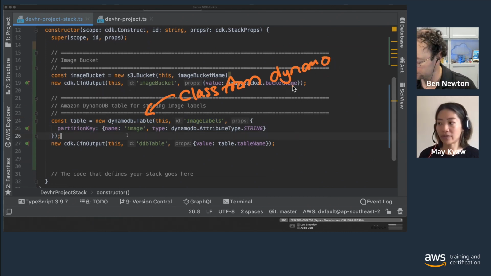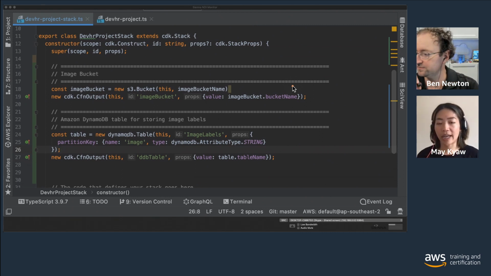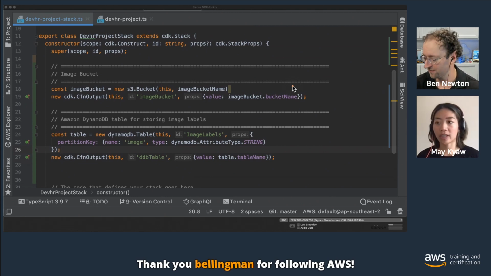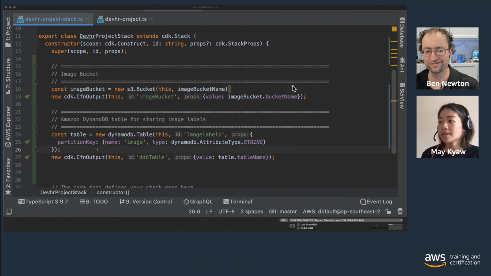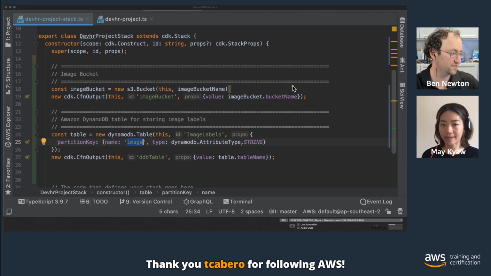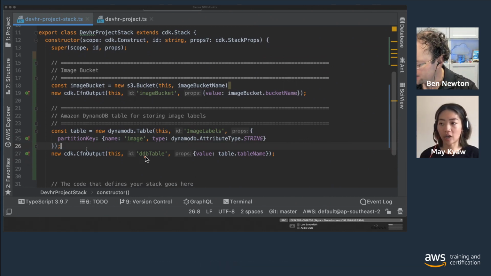The property values change based on the construct that we are using. Some of them you have to fill out, some of them you don't. For the S3, we don't have to, but we can if we want to customize it. For the DynamoDB, we have a partition key as the property, and the name of the partition key is image, and the type is string. So pretty simple. That's all we need to create a DynamoDB table in the CDK construct.